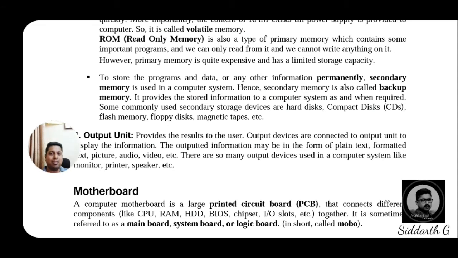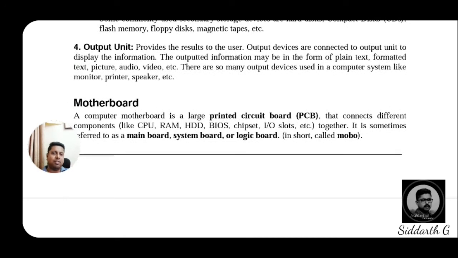Then coming to the last unit of that particular block diagram of the computer, that is the output unit, the fourth unit. It provides the results to the users with the help of some devices. Okay, it will give the exact results. See, output devices are connected to the output unit and display the information.